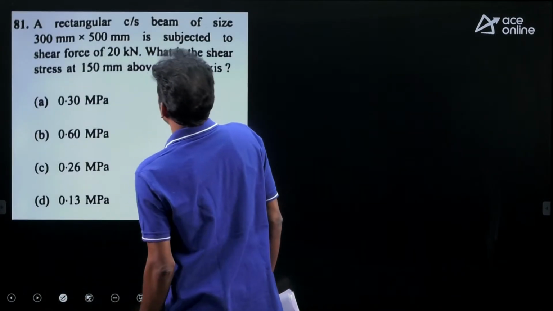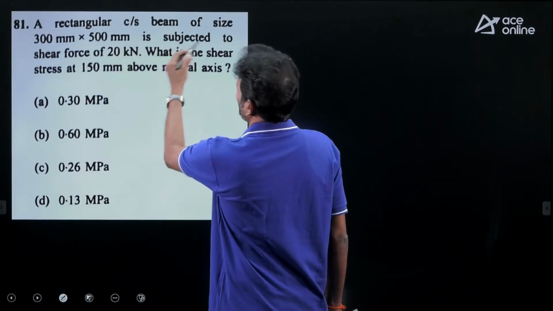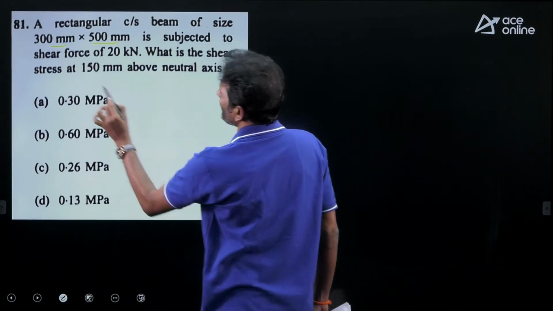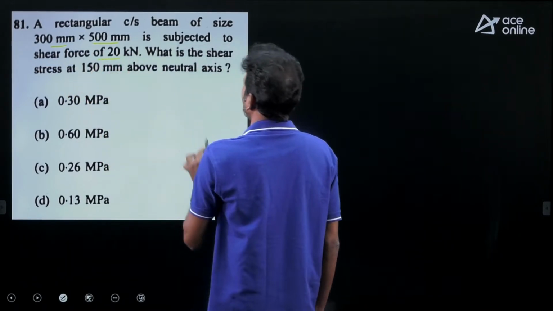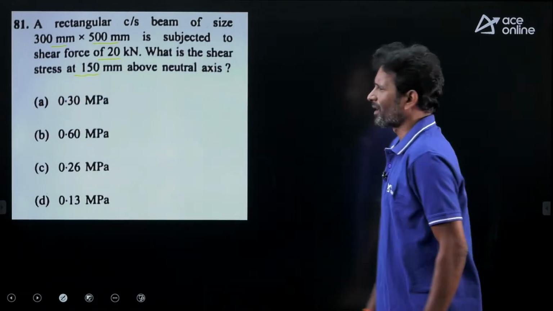The next question is from shear stress analysis. A rectangular cross-section beam of size 300 millimeter and 500 millimeter is subjected to a shear force of 20 kilonewtons. What is the shear stress at a layer that is 150 mm above the neutral axis?